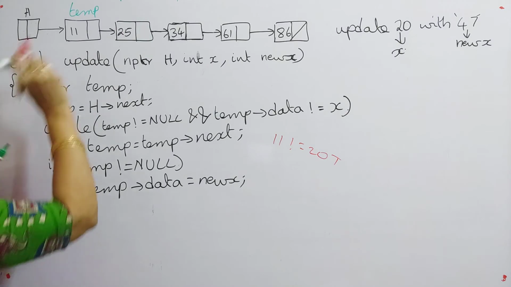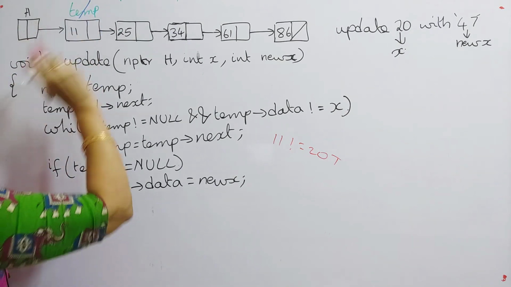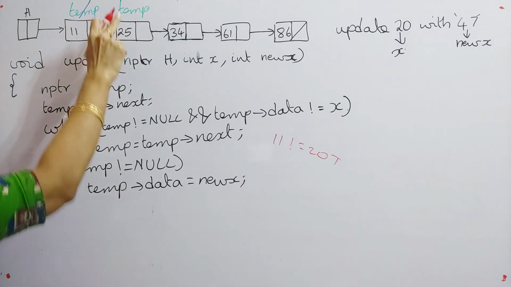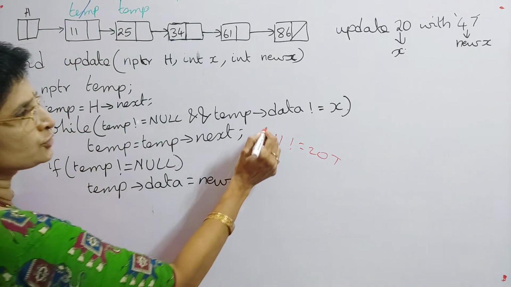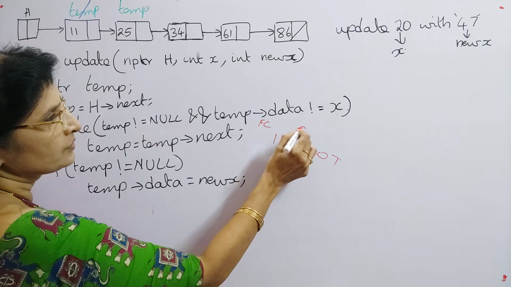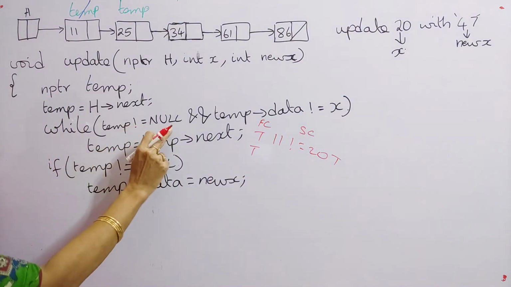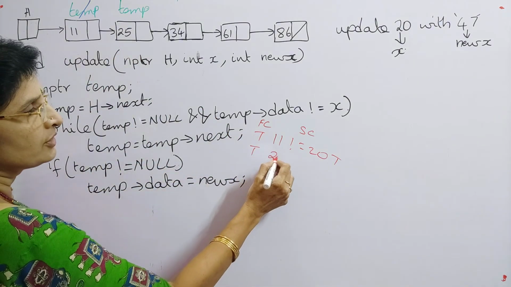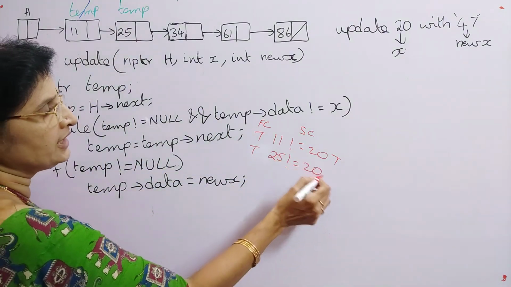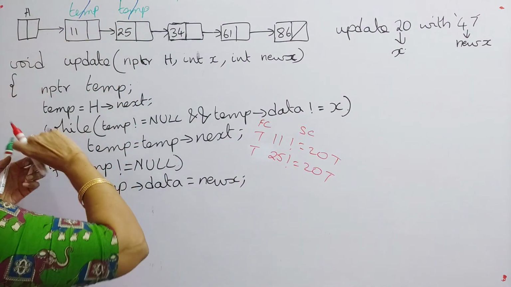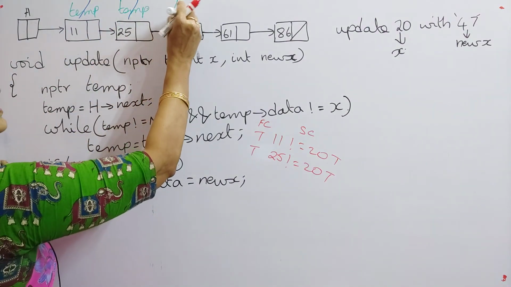So temp will move to this location. Again temp not equal to null, first condition is true. Second condition, 25 not equal to 20. Again condition is true. So again temp will move to the next node.